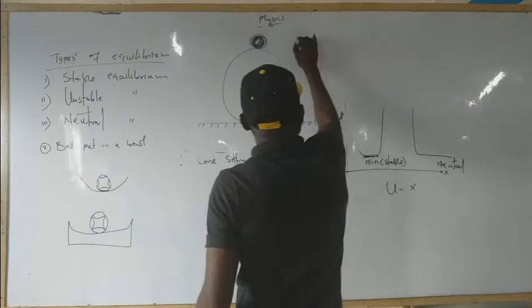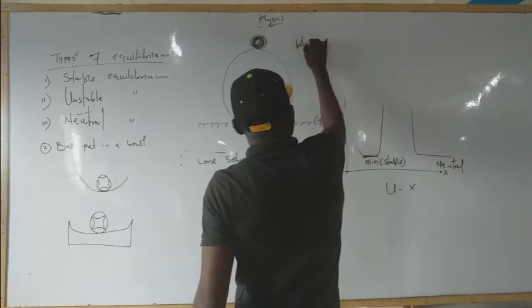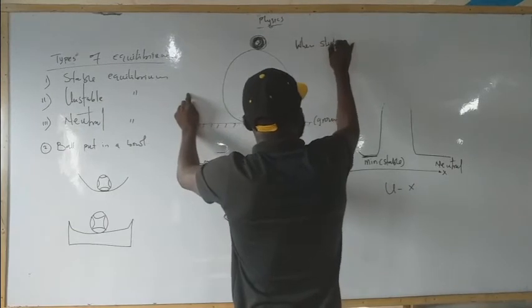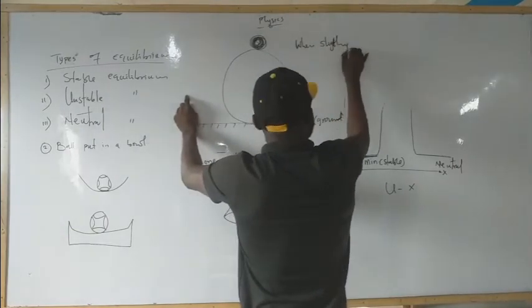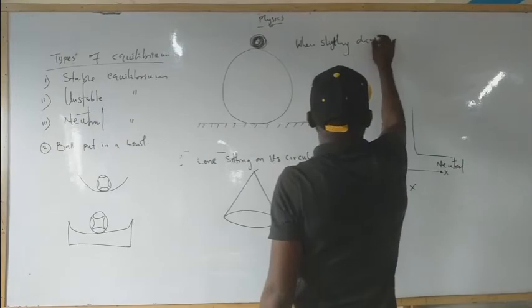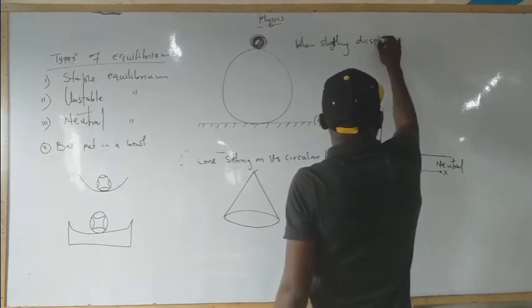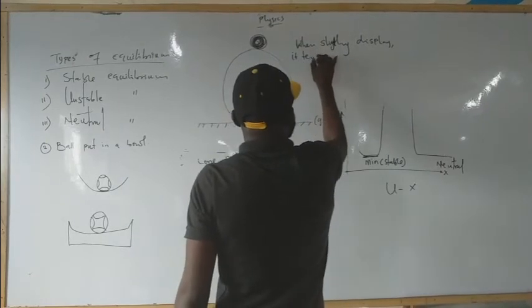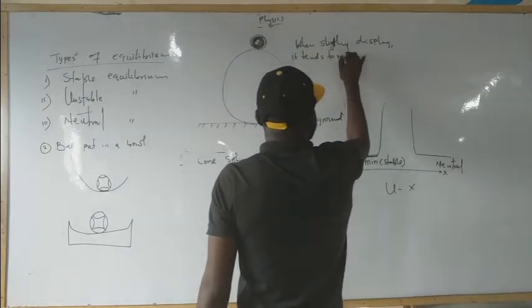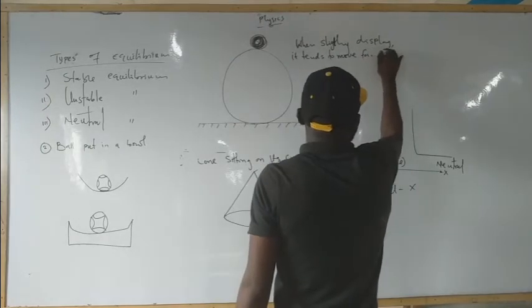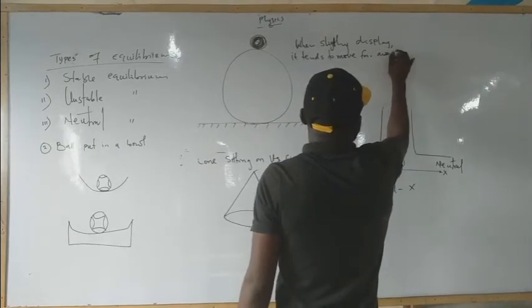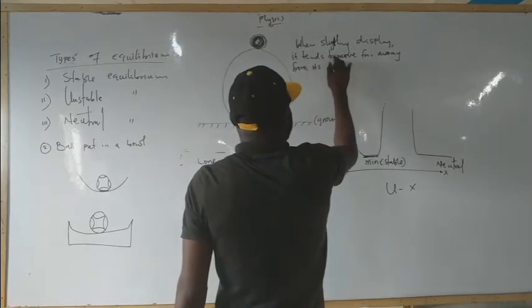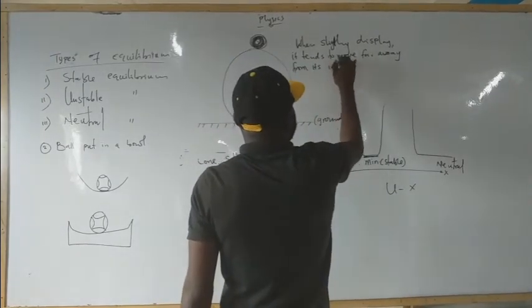That is unstable equilibrium: when slightly displaced, it tends to move far away from its initial position.